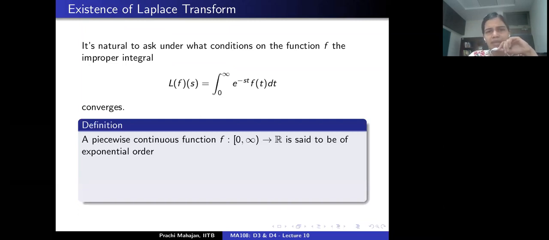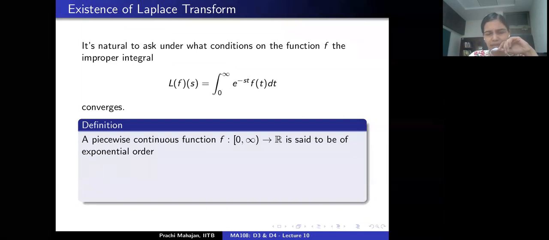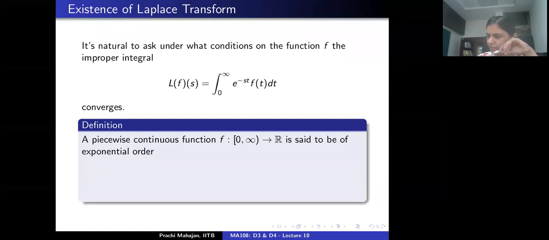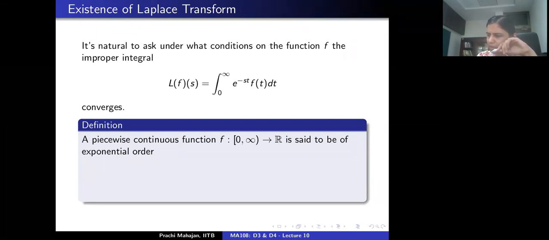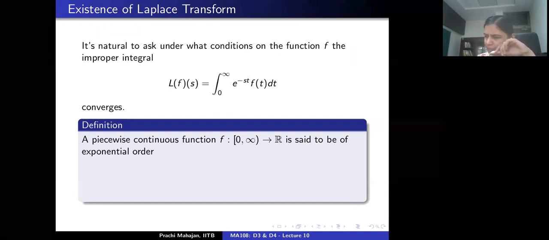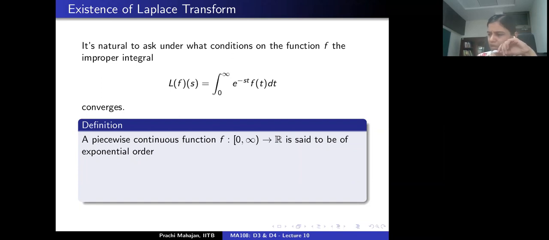Okay. So remember, last time towards the end of our class, we defined what a piecewise continuous function is. Let's recall, when do we say a function f is piecewise continuous on an interval [a, b]? If it is continuous everywhere except for a finite number of discontinuities, and each of these discontinuities is a jump discontinuity. What does it mean? It means that one can find a partition of the interval [a, b] that divides it into finitely many subintervals, and f approaches a finite limit as the endpoints of each subinterval are approached from within the subinterval.